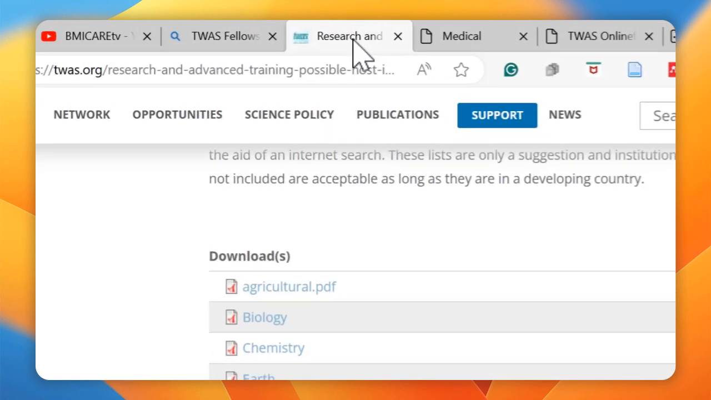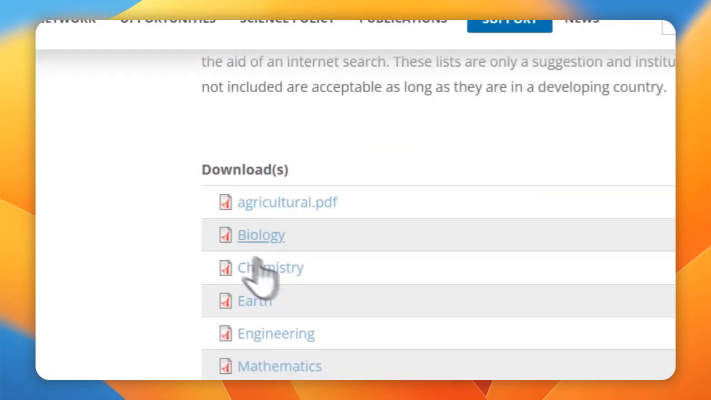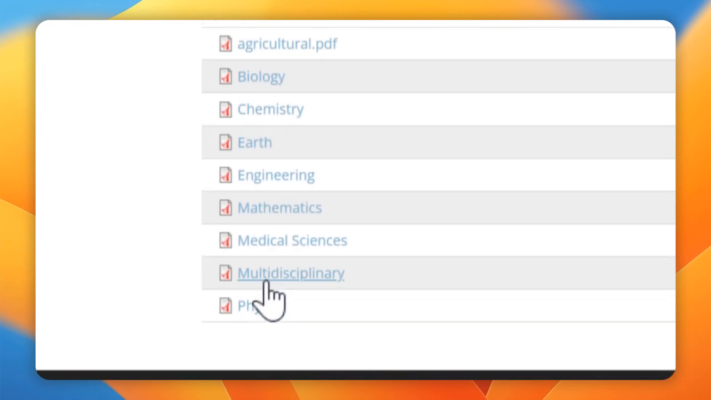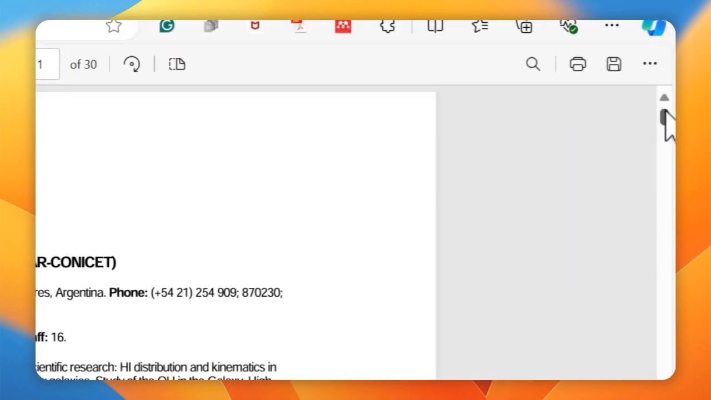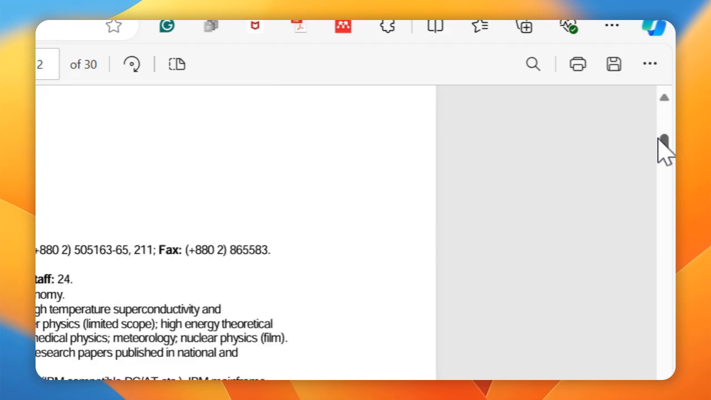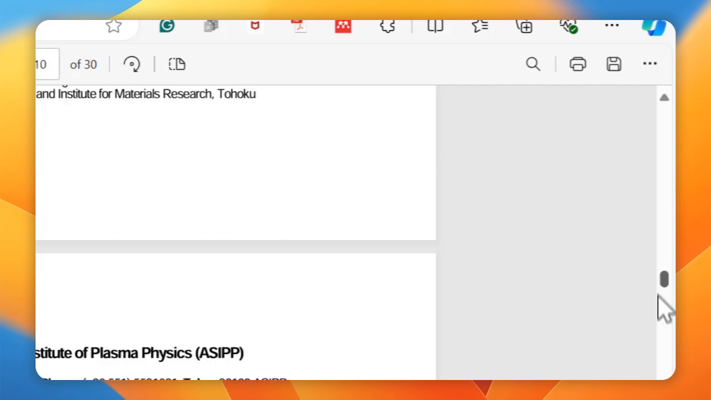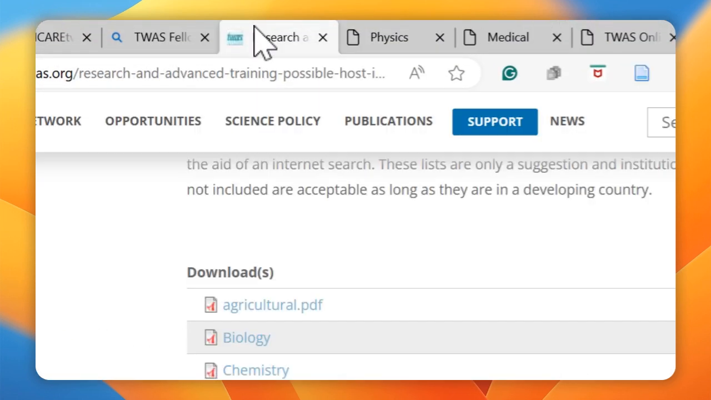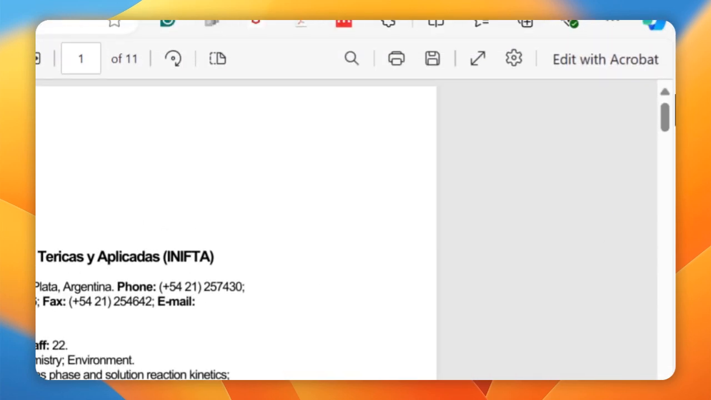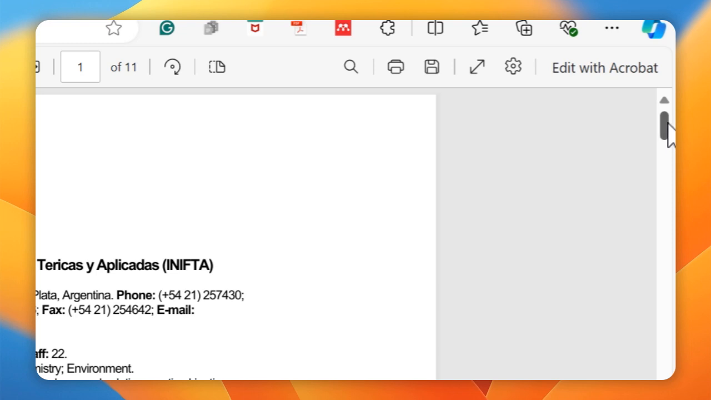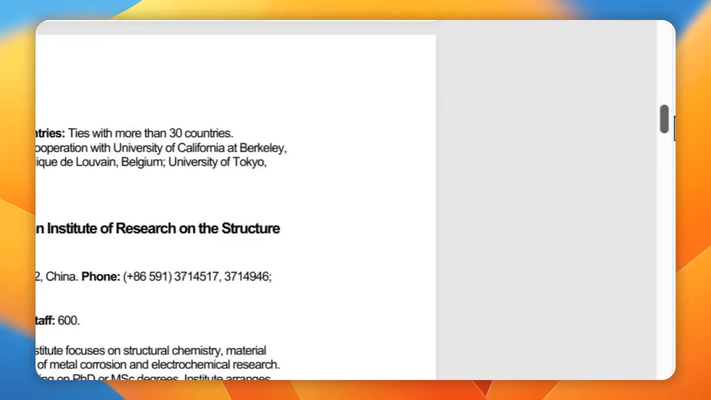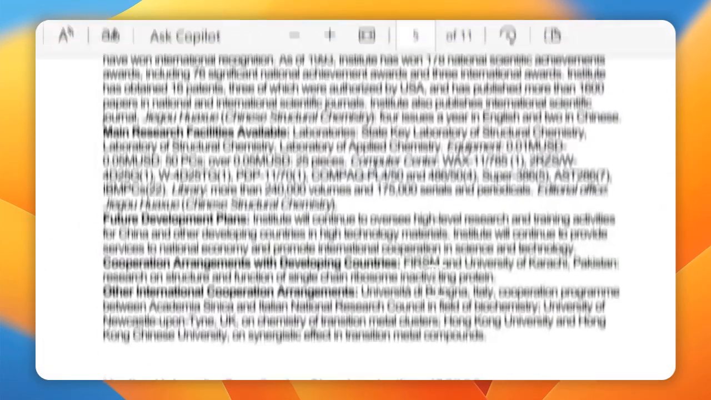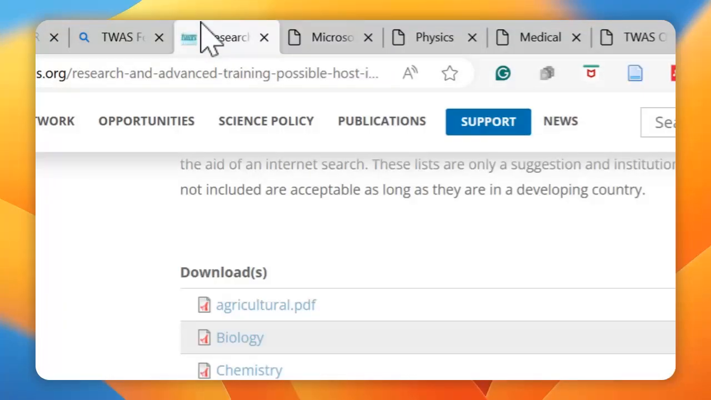Like I said, there are different fields, and you can open any field. If you are from physics, you'll see different host institutions in Argentina, and the list goes on. You come to chemistry, and you will find a list of host institutions described here. This is something that you can do at your own time.